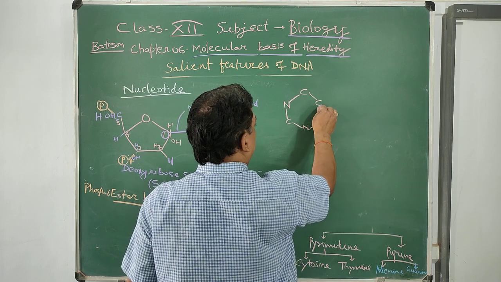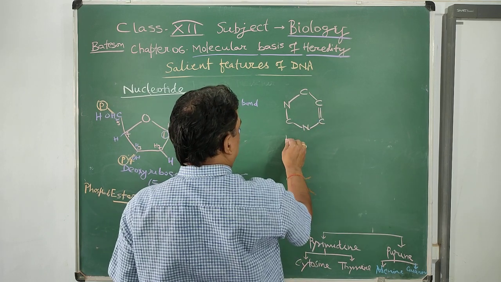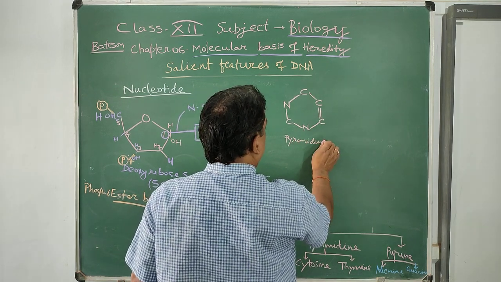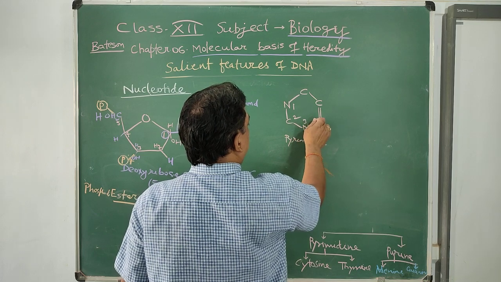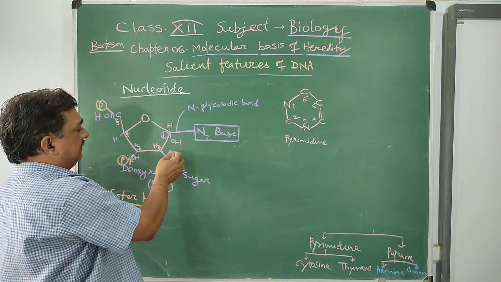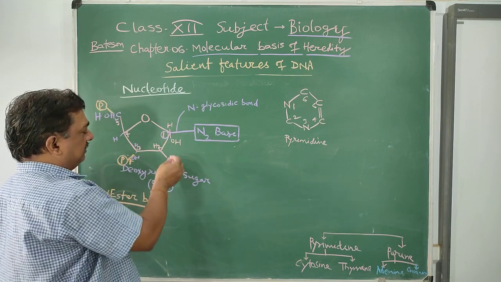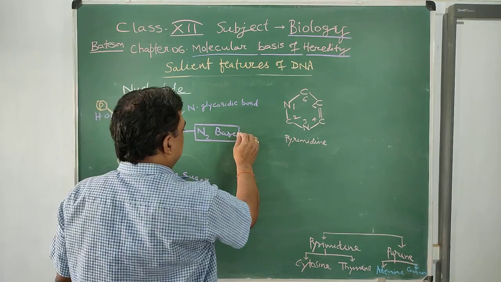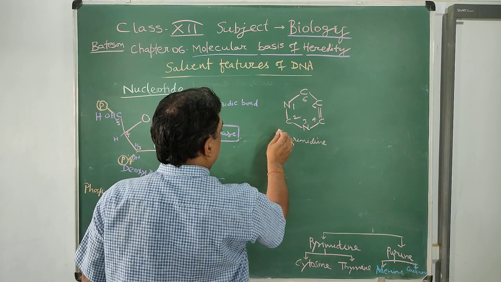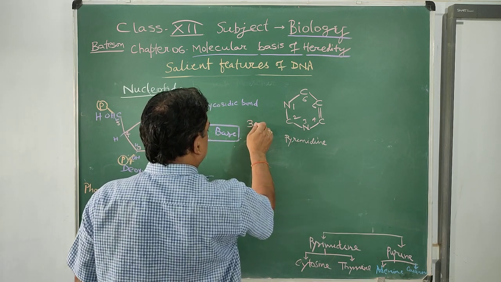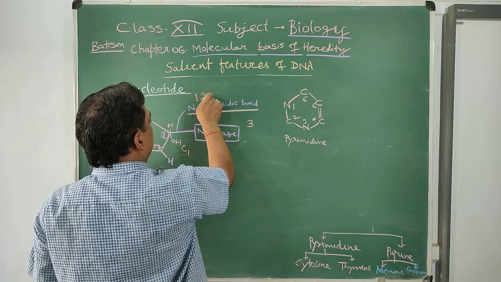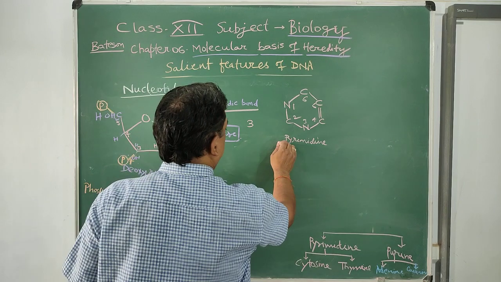This is the basic skeleton of pyrimidine, numbered 1, 2, 3, 4, 5, 6. Many times the question is asked, also in NEET examination and boards, that the nitrogen base is attached with carbon number 1 of the sugar through the 3 nitrogen. So this bond is called the N1,3 glycosidic bond in case of pyrimidine.